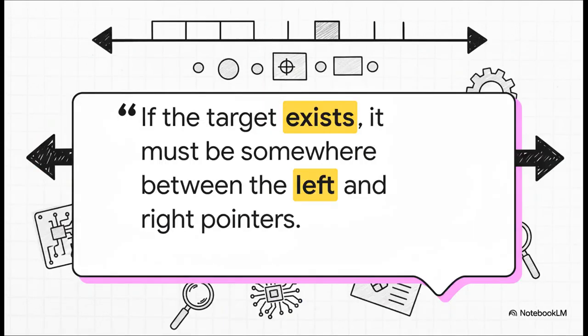And this right here, this is a brilliant way to see it in action. This is the core invariant for a binary search. It's a simple but really powerful promise. No matter how many times we chop our search space in half, the answer we're looking for, if it exists at all, is guaranteed to be in that shrinking space between our 2 pointers.